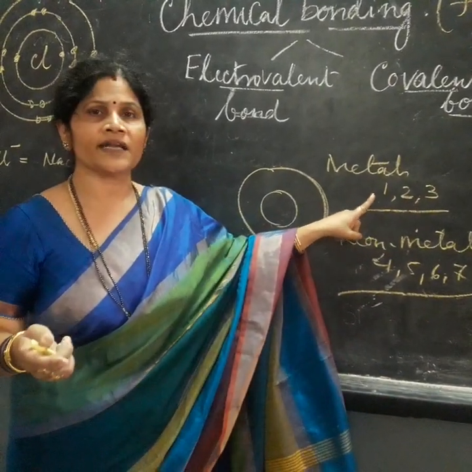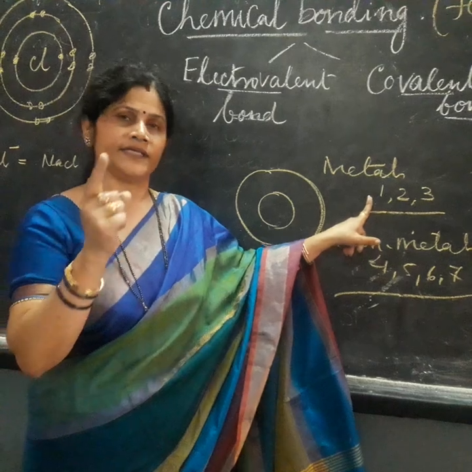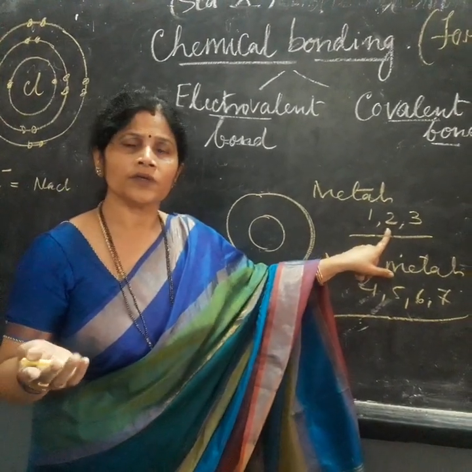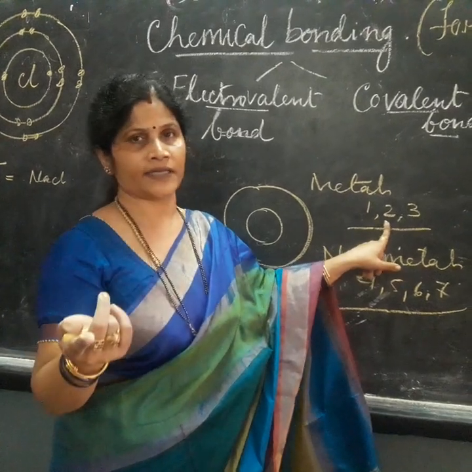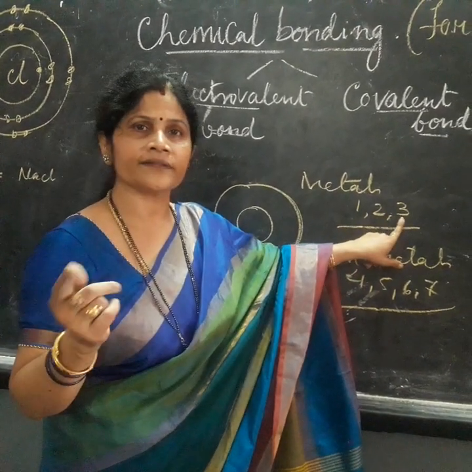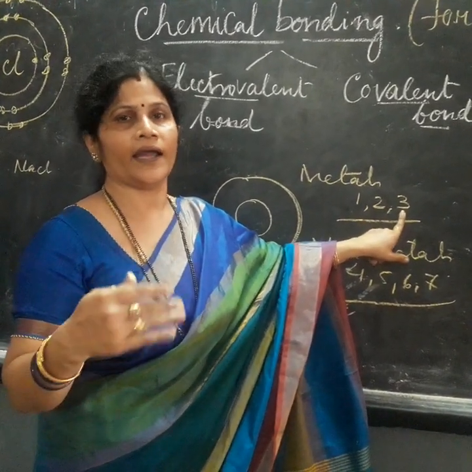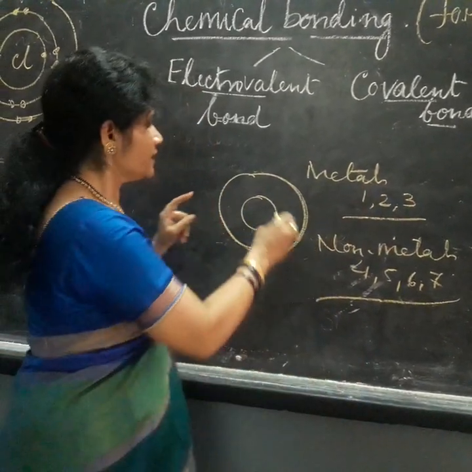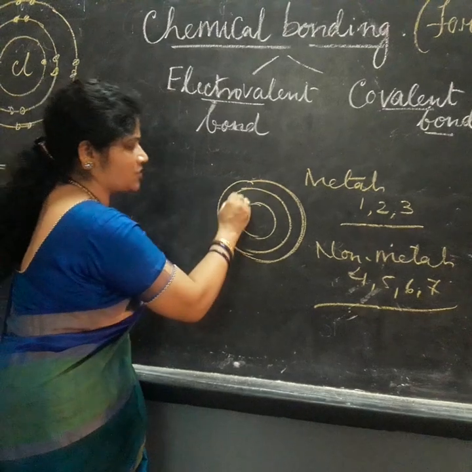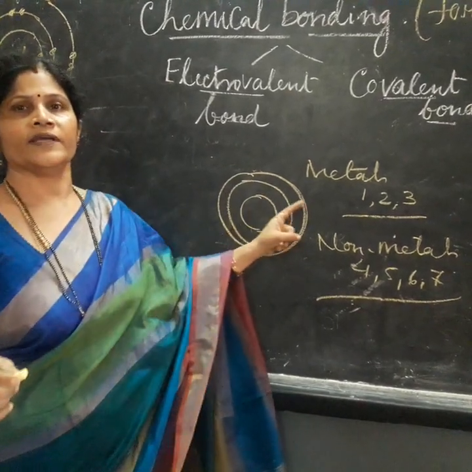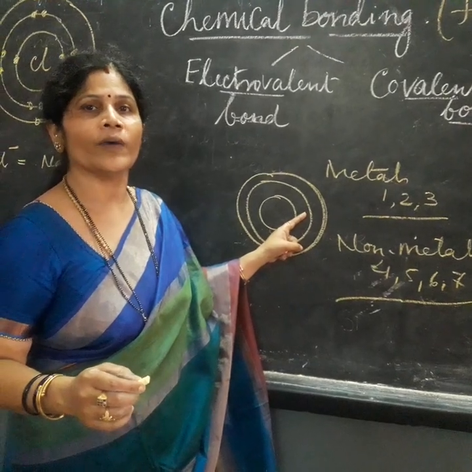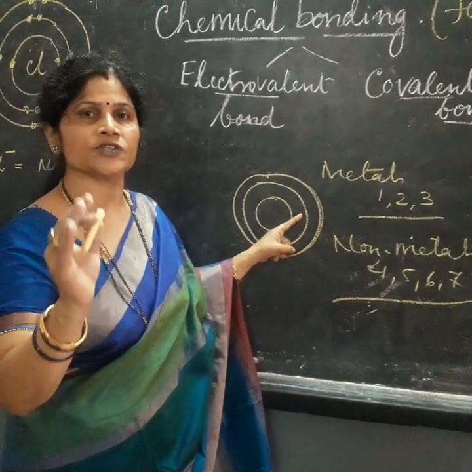If valence electrons are 1, 2 or 3, it is a metal and it will donate electrons. When it donates electrons, the inner shell next to that shell becomes the valence shell now, which is always complete.